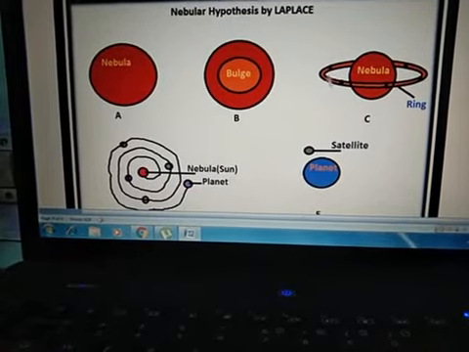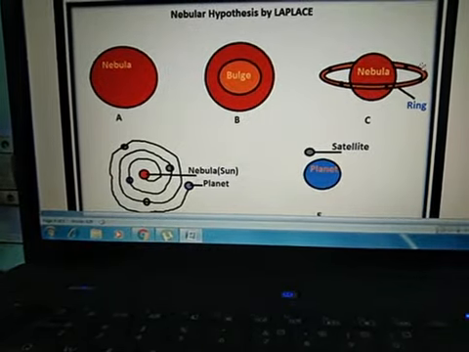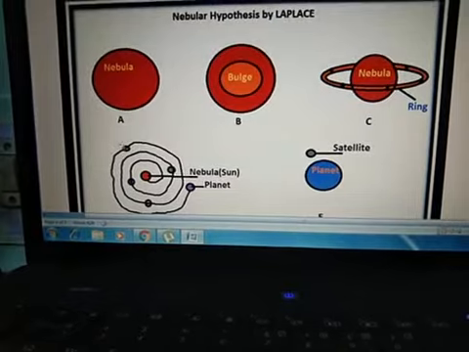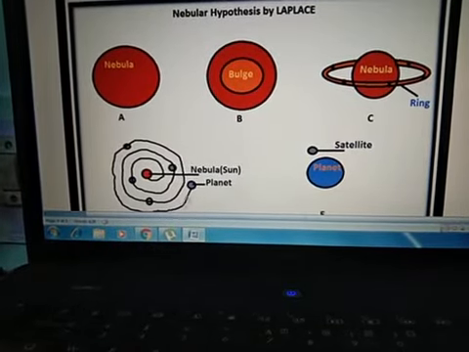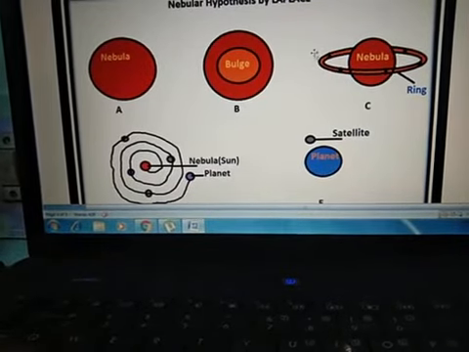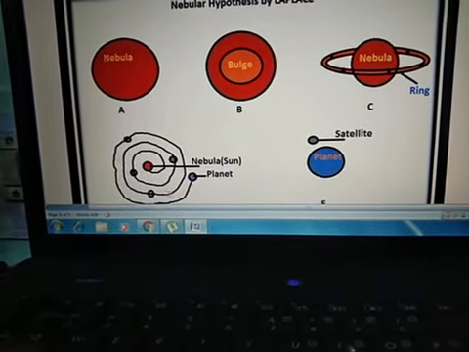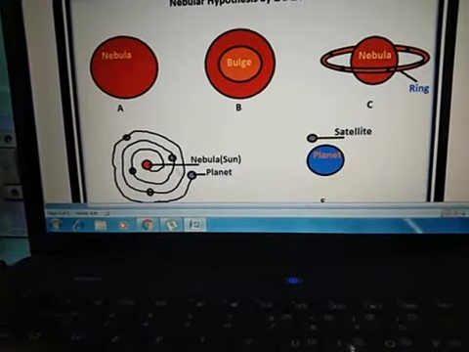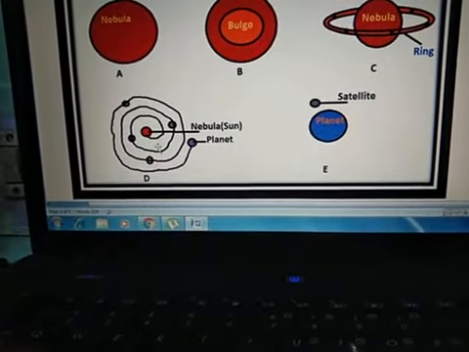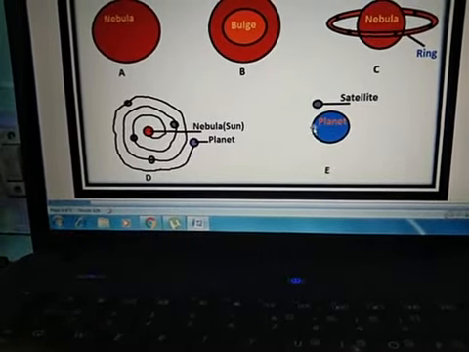So when the ring was rotating around the nebula, it broke down into 8 parts, and these 8 parts started rotating around the nebula in the same direction in which the ring was rotating. In this way, our planets formed, and our satellites were also formed in a similar way.